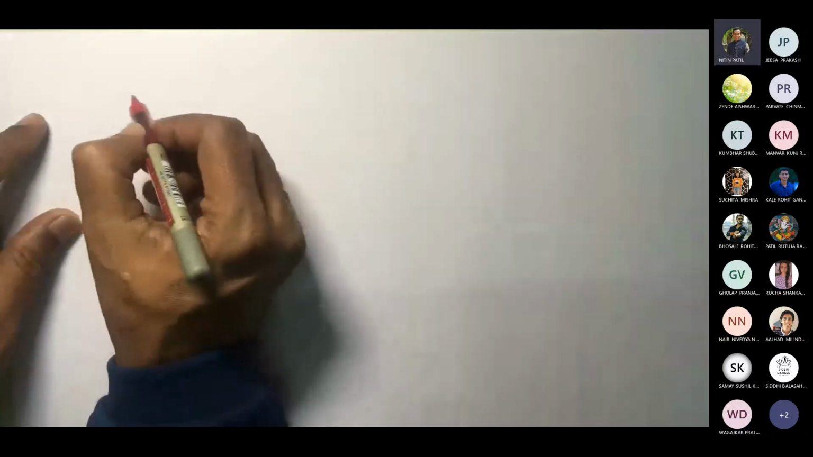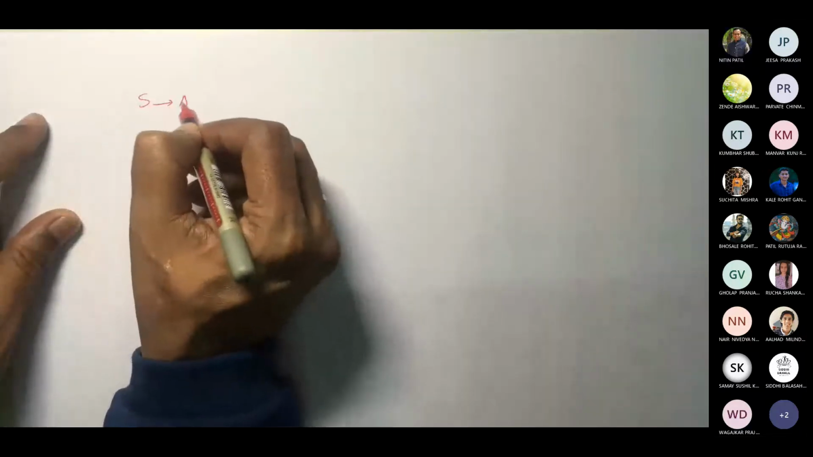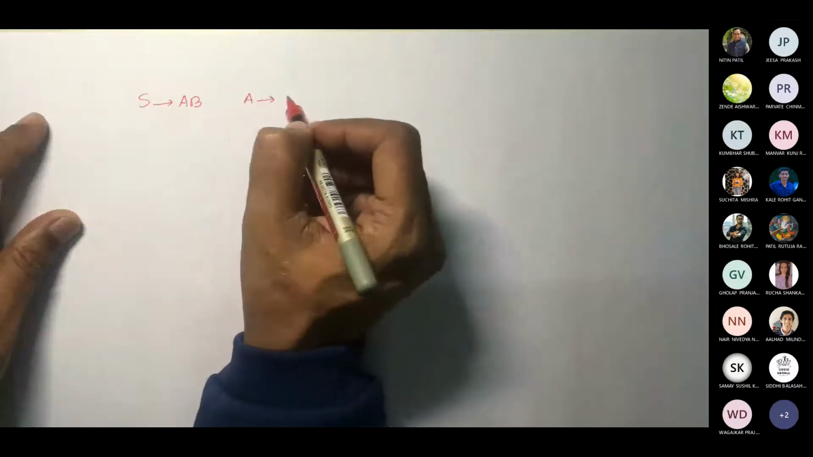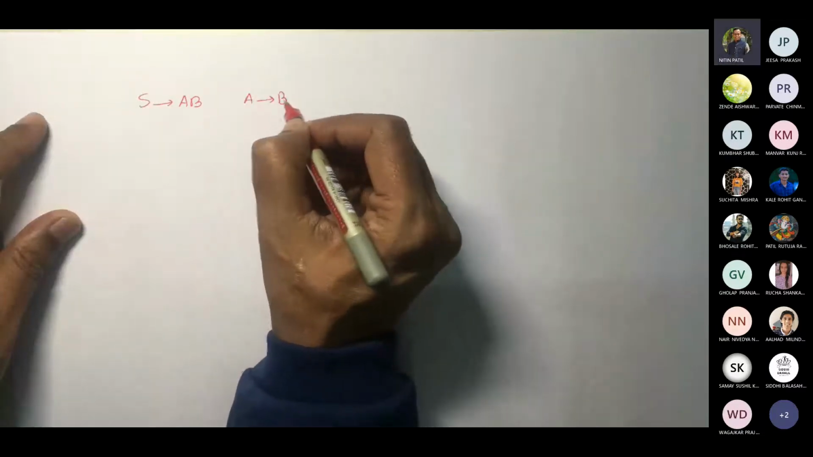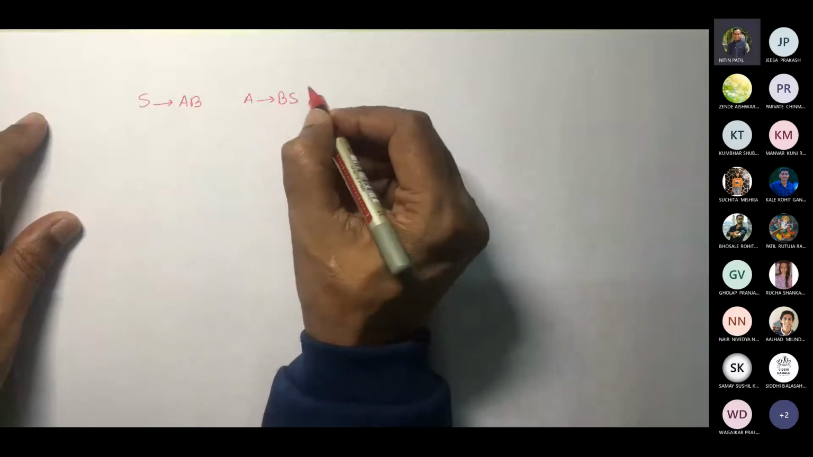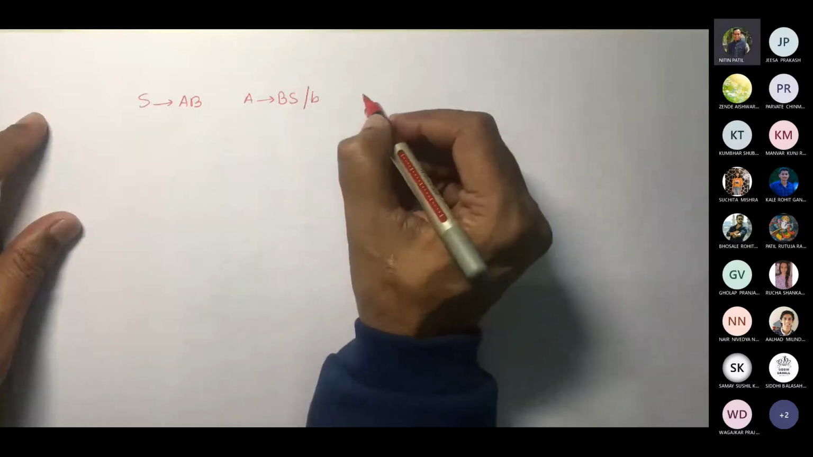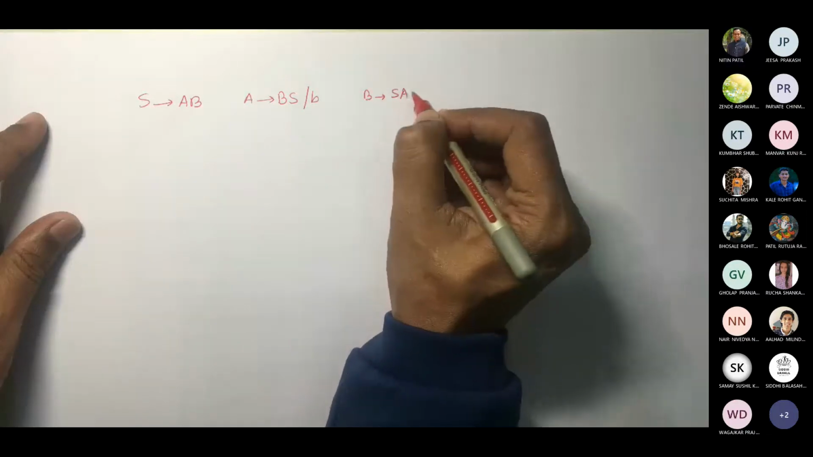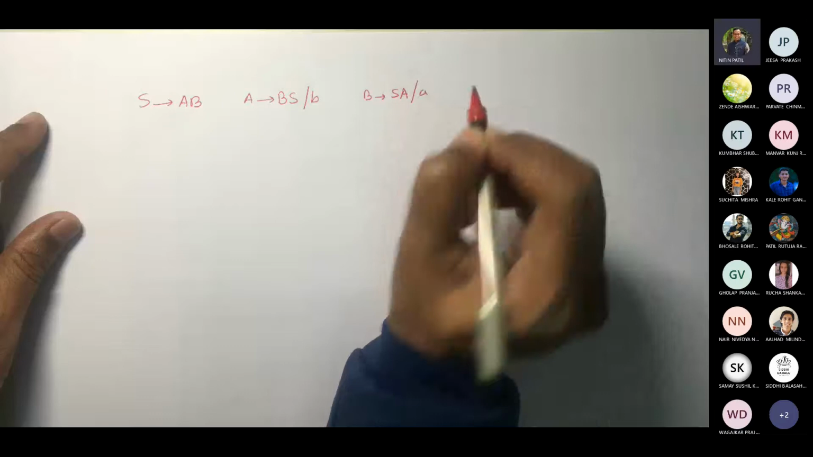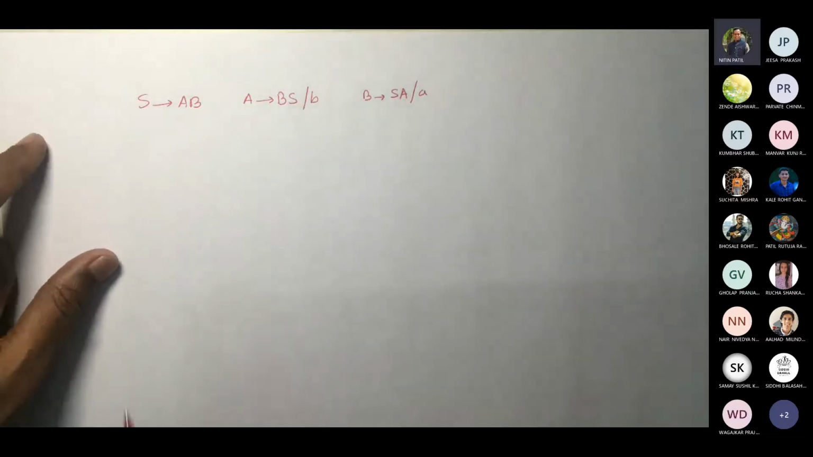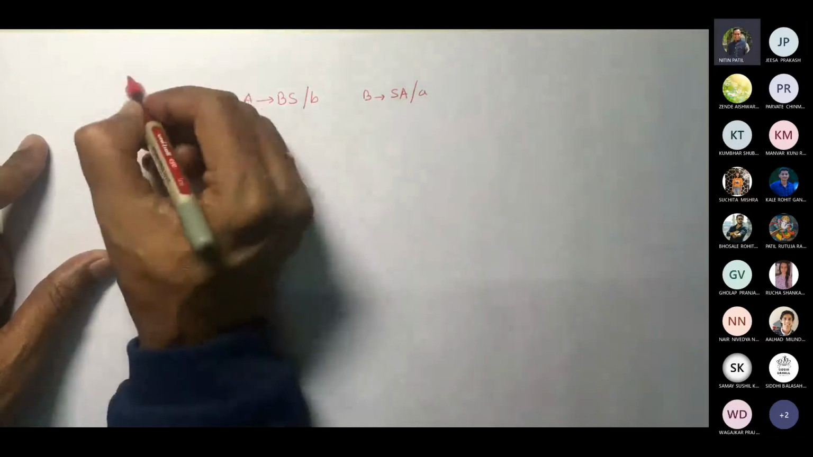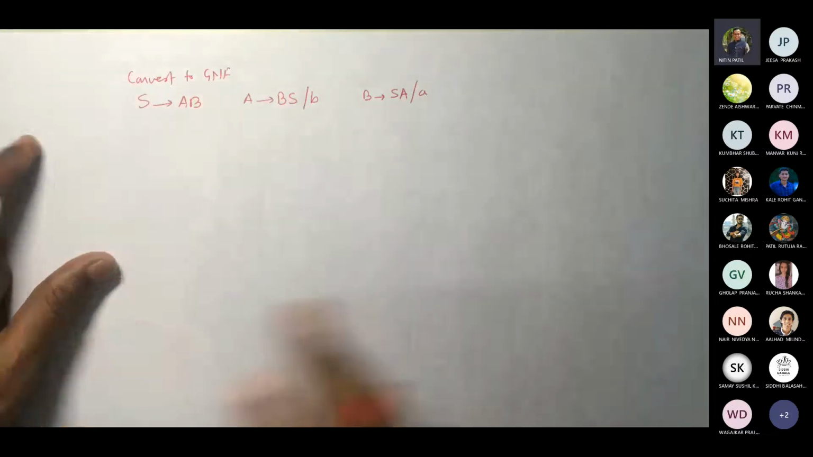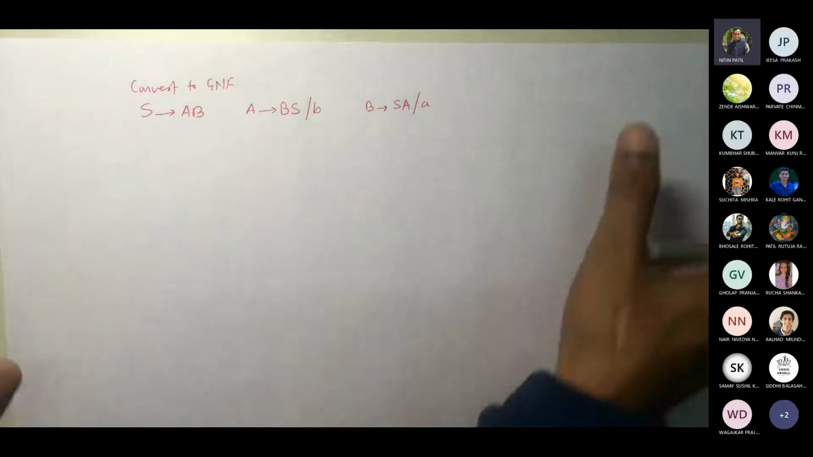So let me take grammar S gives AB, A gives BS, B gives SA or A. Convert this grammar to GNF. Convert to GNF. ऐसे हमें प्रॉब्लम स्टेटमेंट है, करेक्ट?